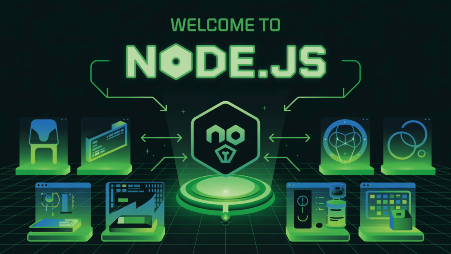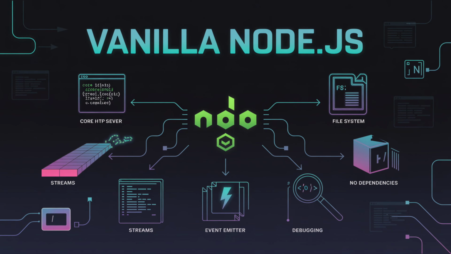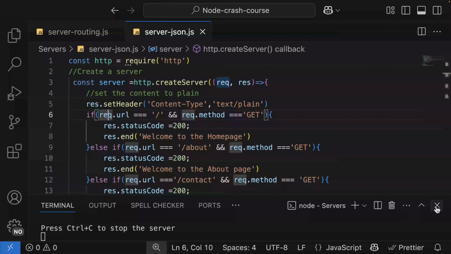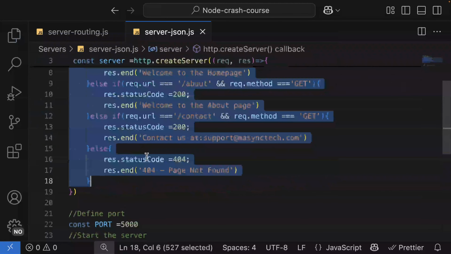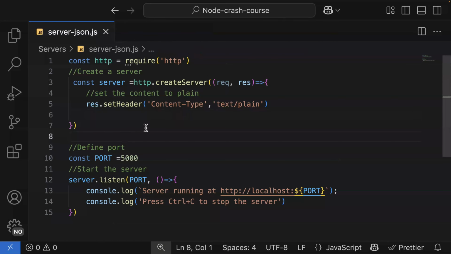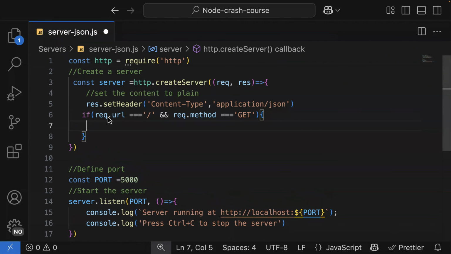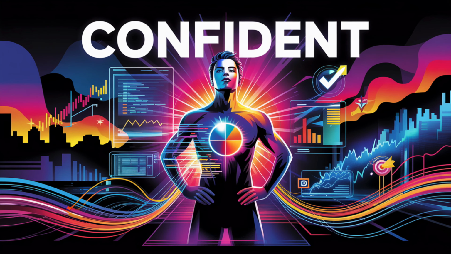Welcome to our Node.js crash course, where we are focusing exclusively on vanilla Node.js. No frameworks, no extra libraries, just pure Node.js power. What makes this course special? Unlike many tutorials that rush to frameworks like Express, we are taking a different approach. We are stripping it back to the essentials and learning how Node.js works at its core. This foundational knowledge will make you a stronger developer regardless of which frameworks you might use later.